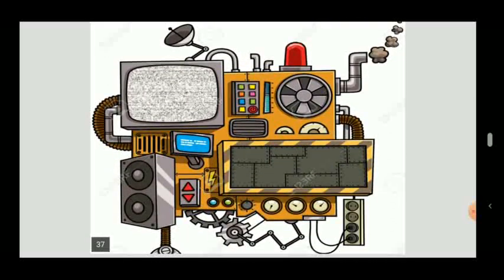Machines. It's a picture of machines. In our house we use so many machines like washing machine, dishwasher, stove, TV, fridge, AC, all are machines. These all are made by men.